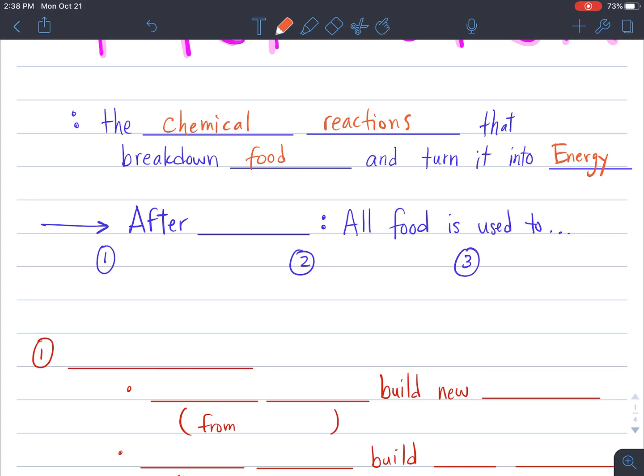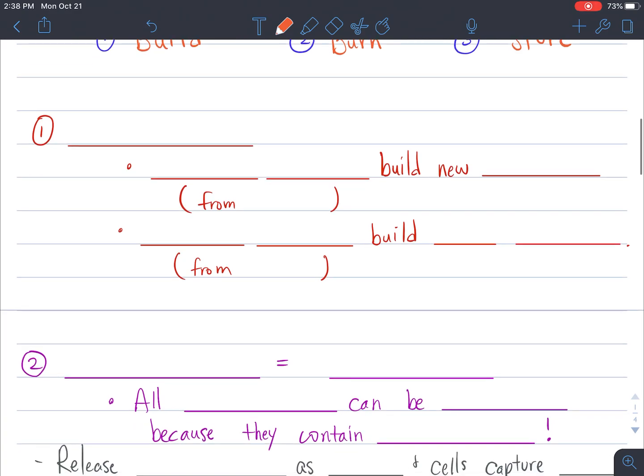So after eating, the food enters our body, and all food is used to do one of three things. It is either going to be used to build, or burnt, or stored. All food that you put into your body is going to help you build more stuff, it's going to be burned for energy, or it's going to be stored for later. So let's look at this.